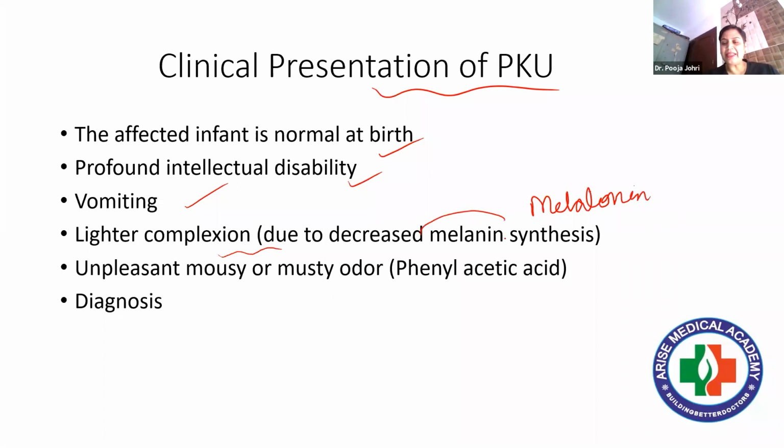Melanin is synthesized from tyrosine, and melatonin is synthesized from tryptophan, so the precursors are different. Then unpleasant, mousy or musty odor, which I just told you is due to phenylacetic acid. Diagnosis is the ferric chloride test. I'll write it.